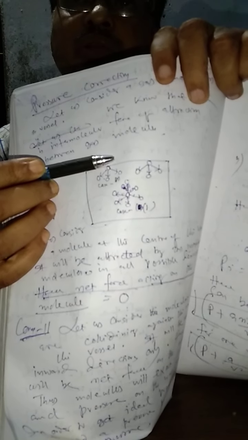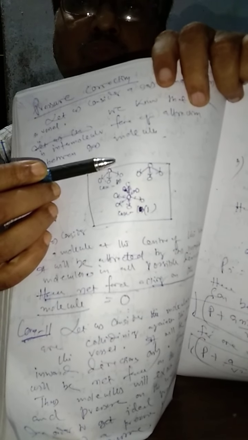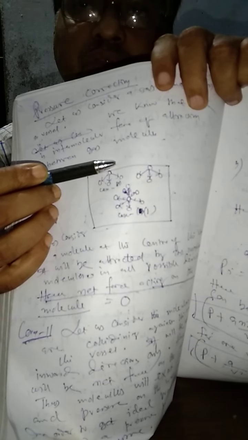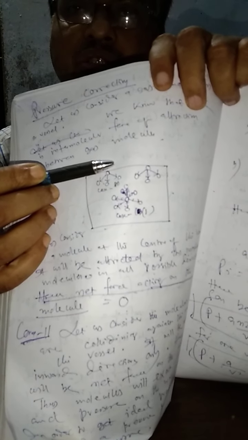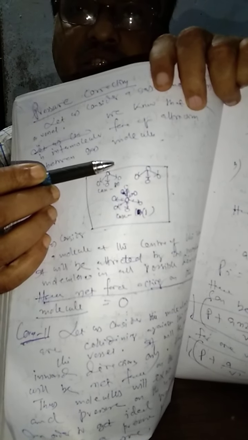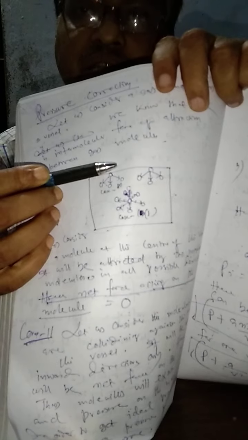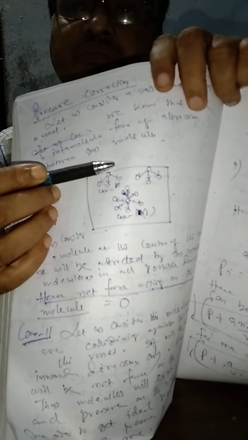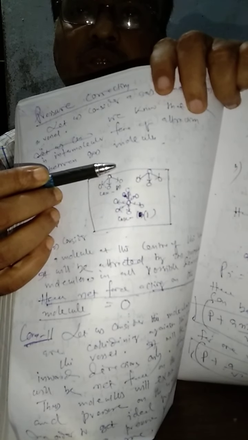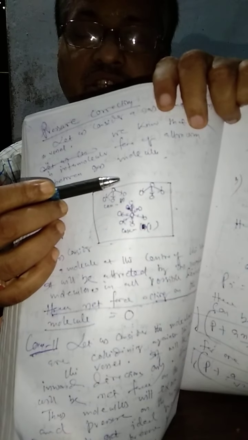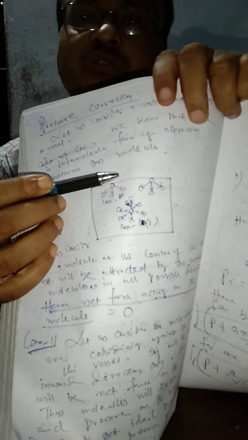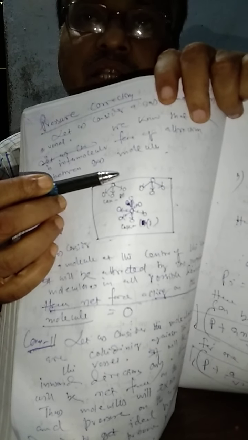Thus, it will exert less force and hence less pressure on the wall of the vessel, because their force is decreased by the attraction of the gas molecules towards the inward direction. It is due to the presence of intermolecular force of attraction between gas molecules. Van der Waals considers here the intermolecular force of attraction between the gas molecules.